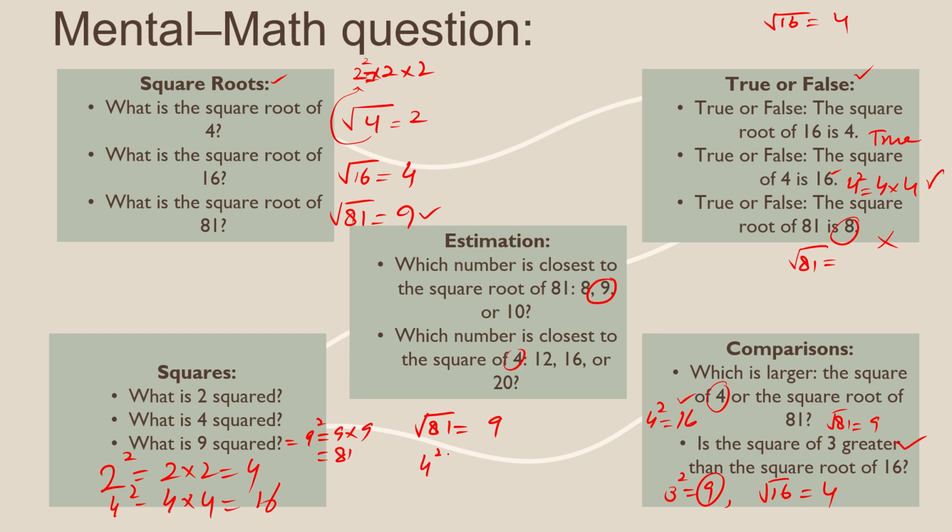Which number is closest to the square of 4? The square of 4 is equal to 4 cross 4, 16. So it is exactly closest to 16 also. Okay, so these are some mental math questions about cube, square and square root.